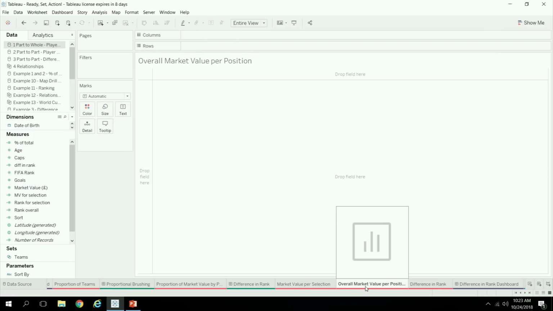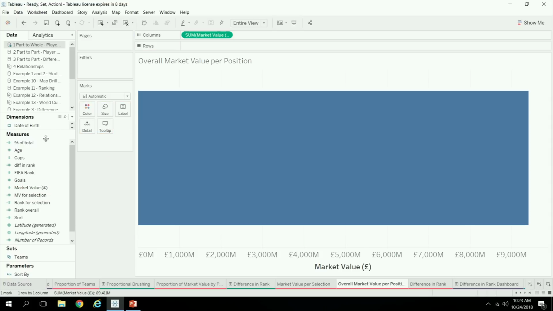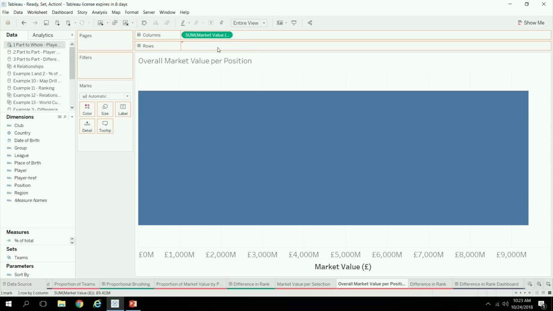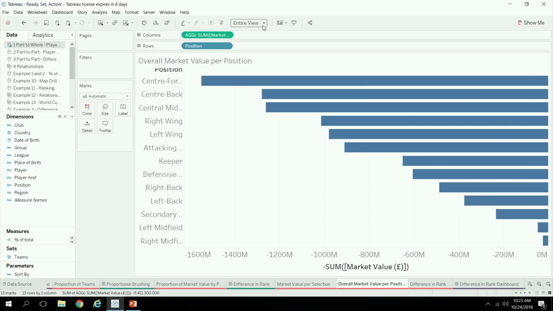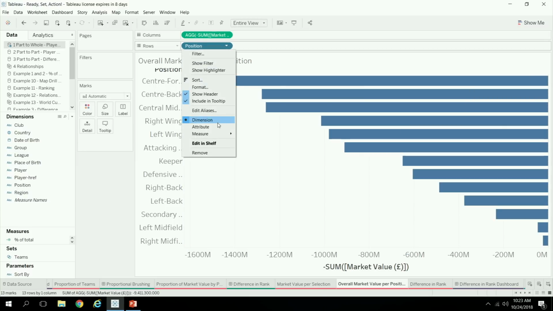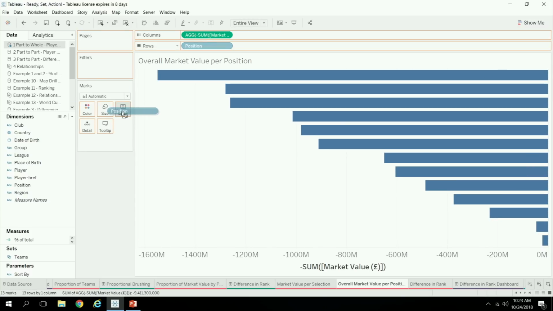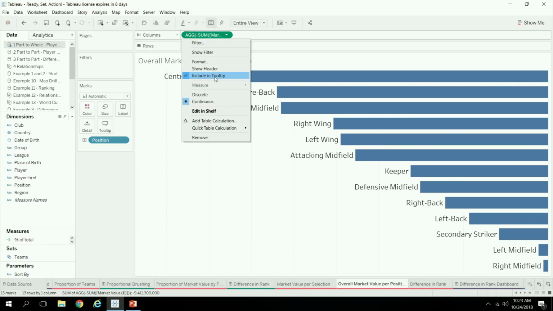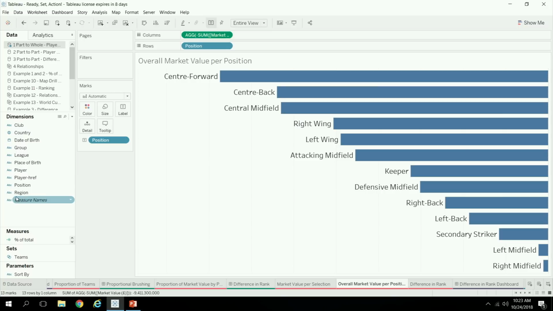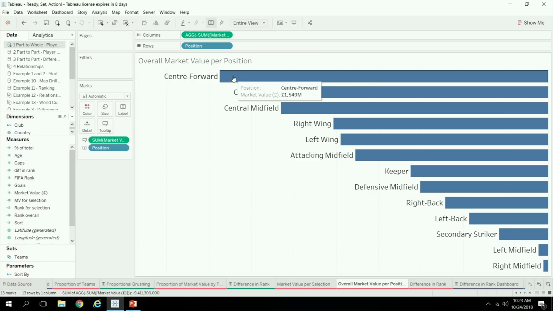So then for our overall value, we want the total market value, and then we want to break that down by the position. And then a neat trick is you can reverse the axis just by putting a negative in front of this. And then we'll just go and hide this header, put that on label, and unhide this. And you can say, don't put this in the tooltip because it doesn't make sense, but you can add back the market value overall to the tooltip so that you still see numbers that make sense even though your bar is reversed.